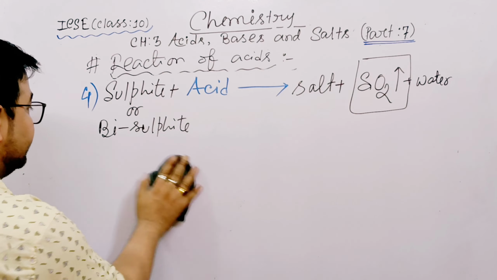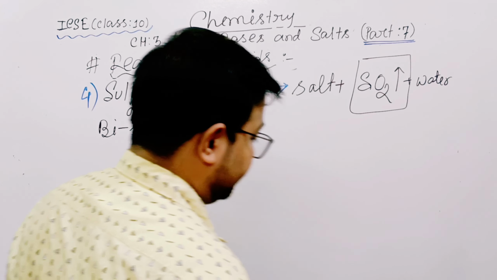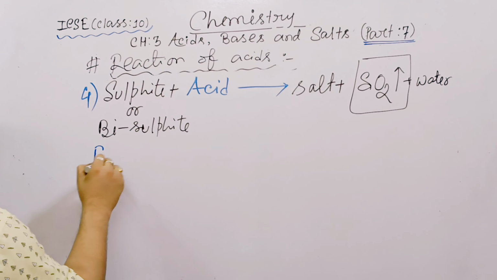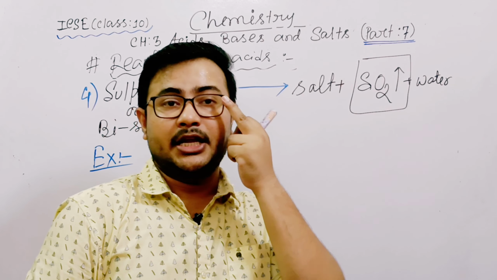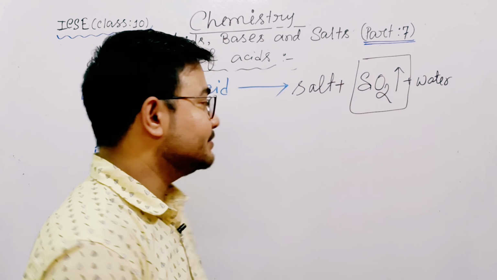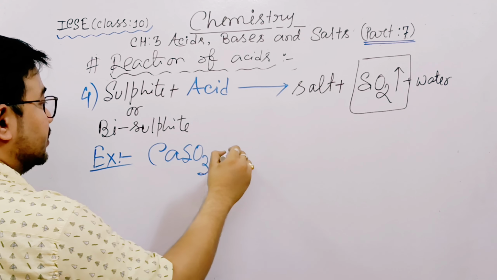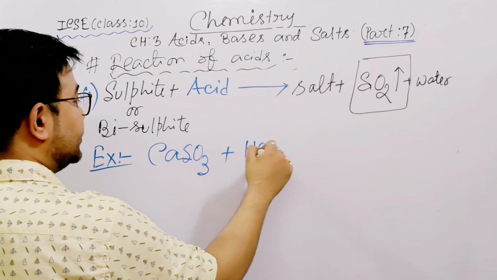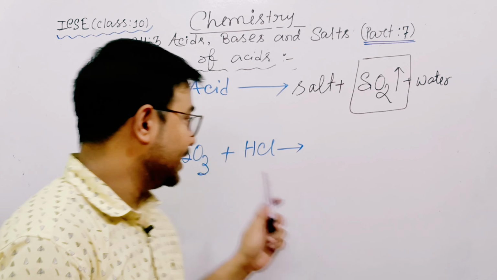Now I give the examples. Tell me any name of a sulfite: calcium sulfite, CaSO3, with a common acid, hydrochloric acid. Tell me the answer. Pause the video and write down the answer.